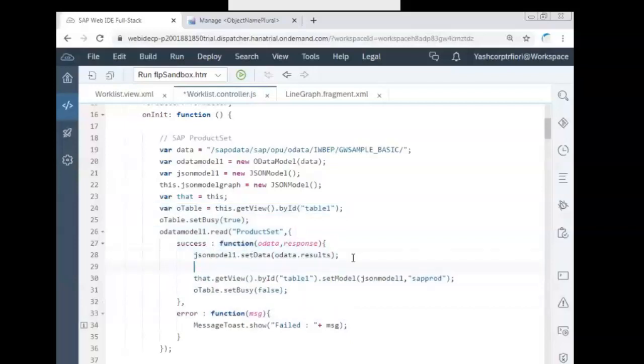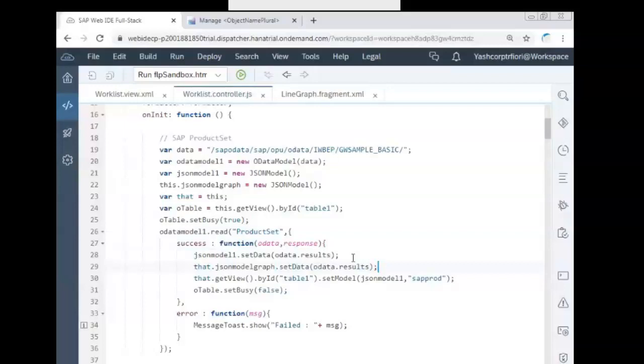What you're telling is correct, but I just want some correction. It won't work inside. You need that. That dot JSONModelGraph dot setData. So when you are practicing, you practice like that.